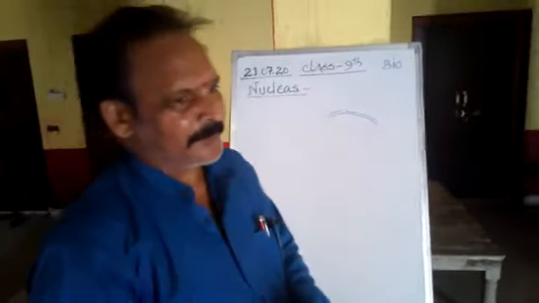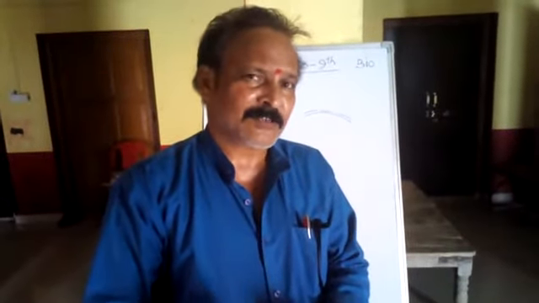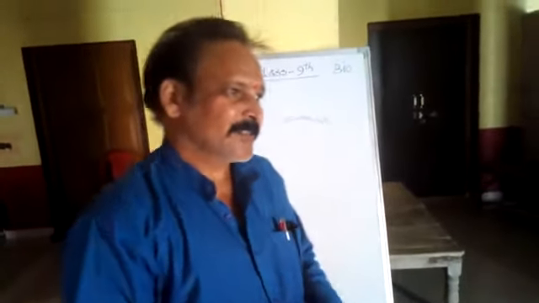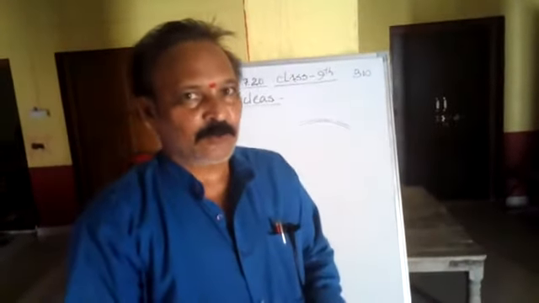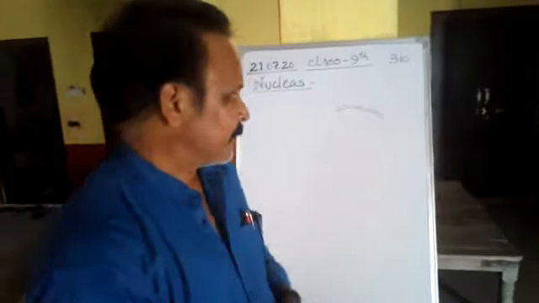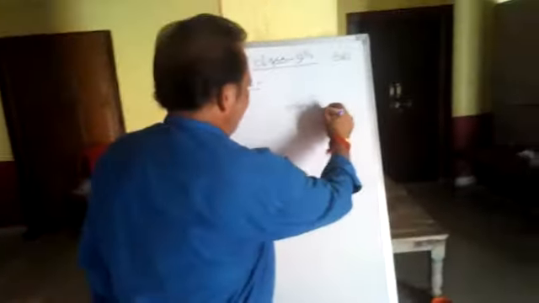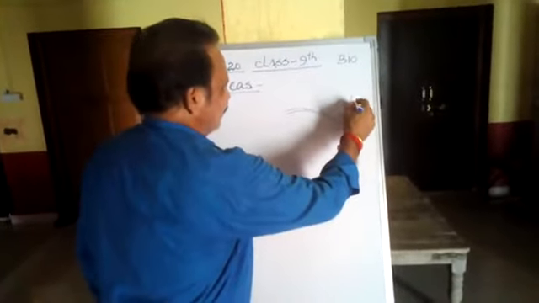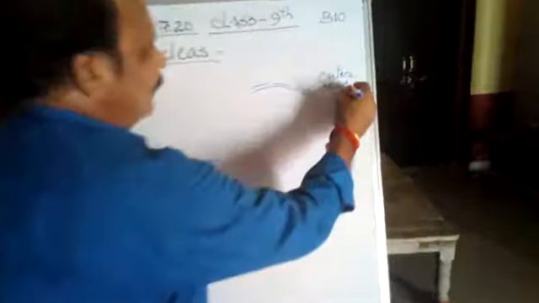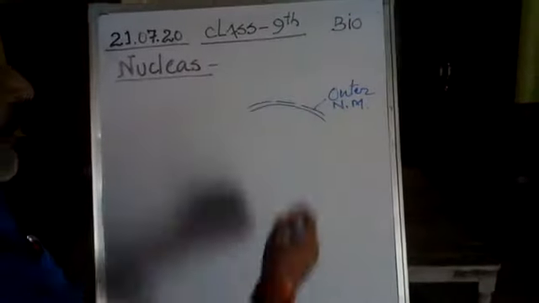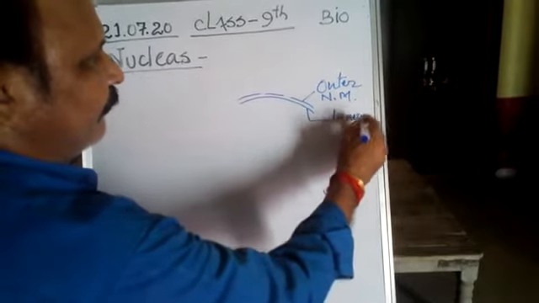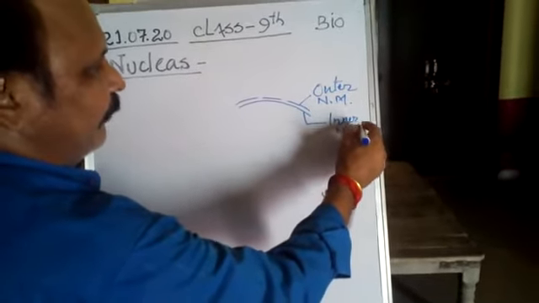The nucleus is present almost in the center of the cell. Second thing, the nucleus is covered by two membranes. It is a double membranous structure. The first one is the outer nuclear membrane, and this one is the inner nuclear membrane.